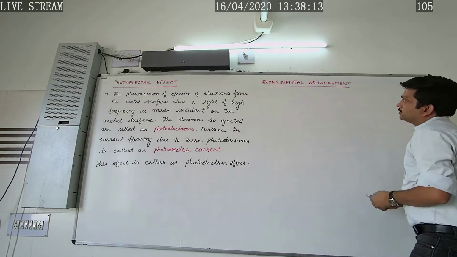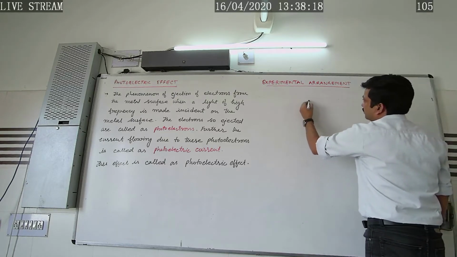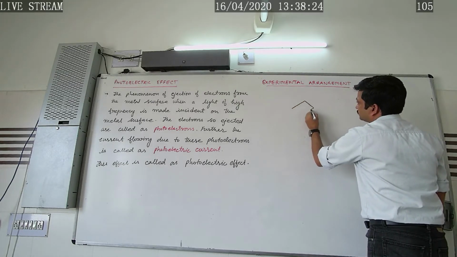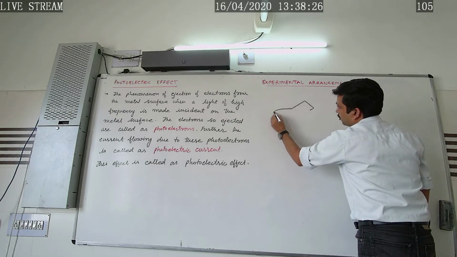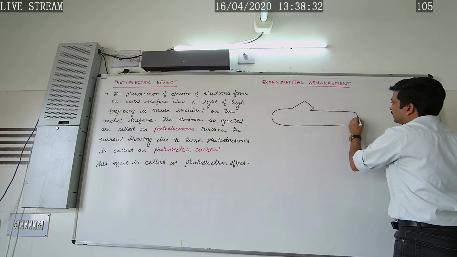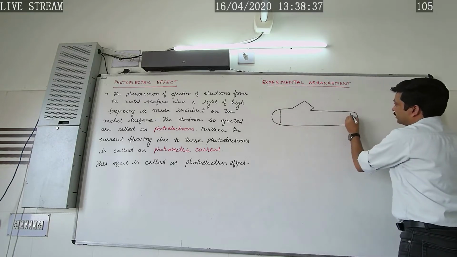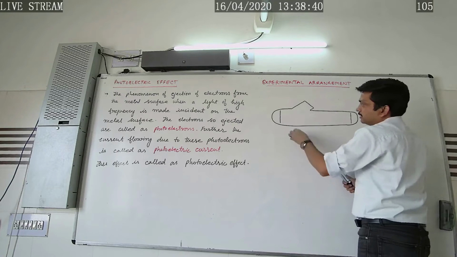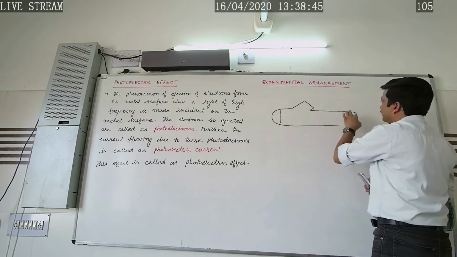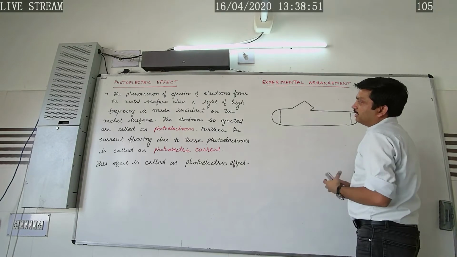Okay, in order to study this photoelectric effect, the experimental arrangement was as follows. The experiment consists of an evacuated glass tube. It is fitted with the two electrodes. This electrode is called the emitter because it emits the photoelectrons, and this electrode is called the collector because it collects the electrons.